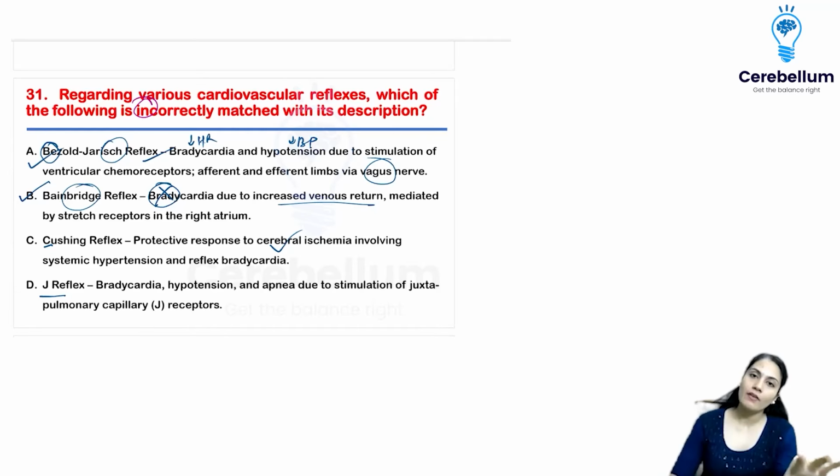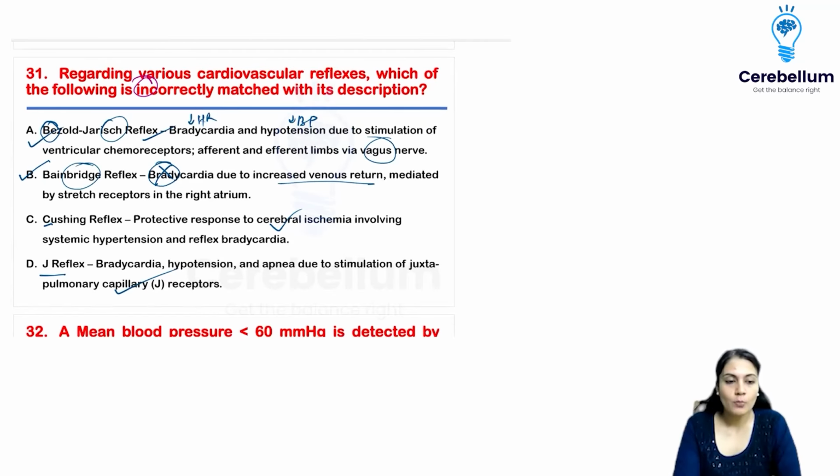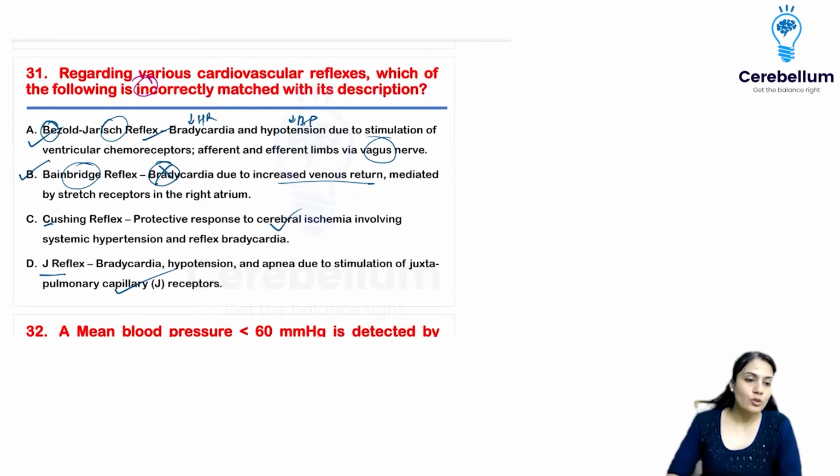Bezold-Jarisch is the cardiac reflex. J reflex is mainly the respiratory reflex, which is going to cause bradycardia, hypotension, apnea due to J receptors, that is juxtapulmonary capillary receptors, right? So J receptor, juxtacapillary receptors, right? So option B is going to be the answer over here.